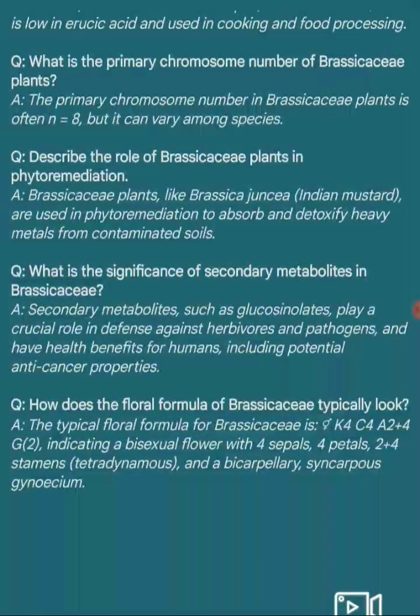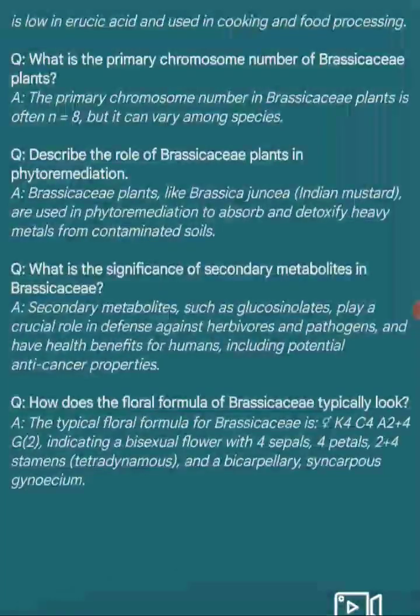Answer. Secondary metabolites such as glucosinolates play a crucial role in defense against herbivores and pathogens and have health benefits for humans, including potential anti-cancer properties.